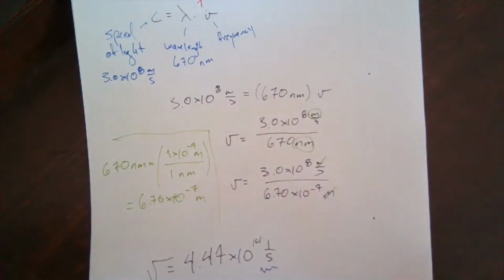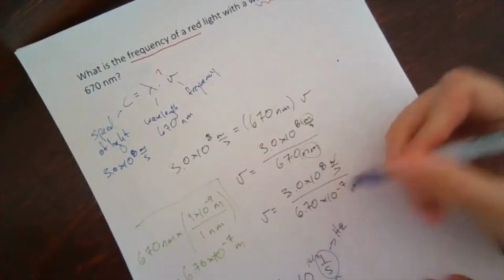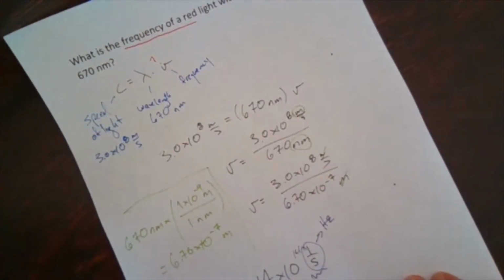This 1/seconds is a totally acceptable frequency unit. It's a very common frequency unit that we see. Frequency is how often something happens, so per second, and this certainly does give us that. But this per second can just be rewritten as Hz for hertz.